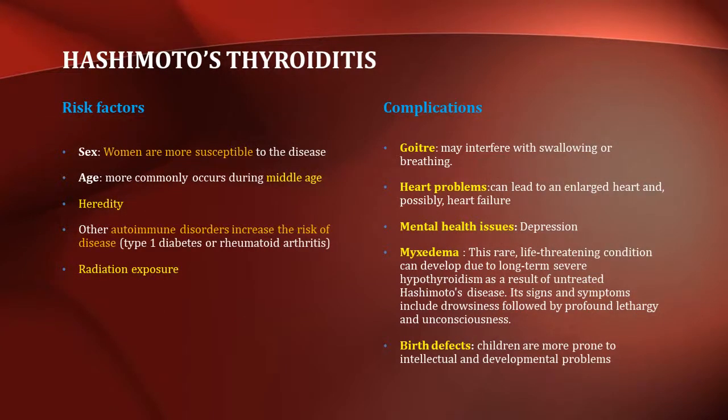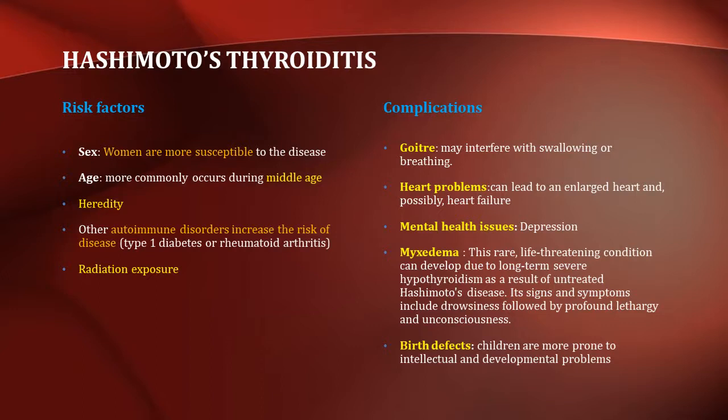The risk factors for thyroiditis are sex, age, heredity, other autoimmune disorders, and radiation exposure. Women are more susceptible to this disease and it commonly occurs during middle age. The complications include heart problems that can lead to an enlarged heart and possibly heart failure. Goiter may interfere with swallowing or breathing.